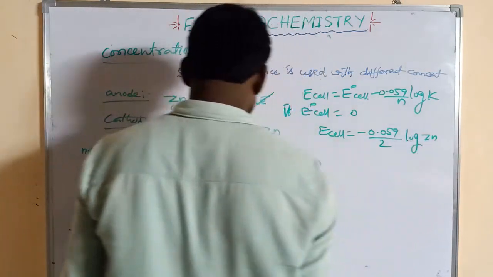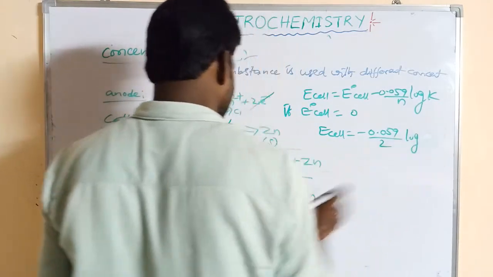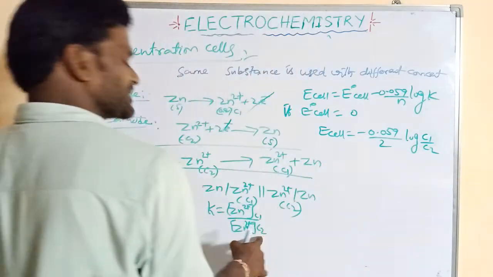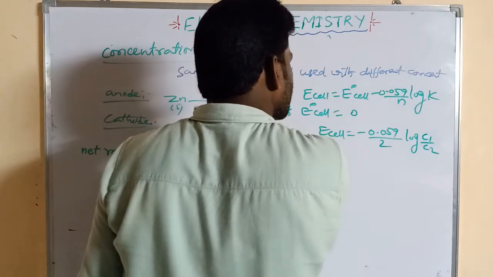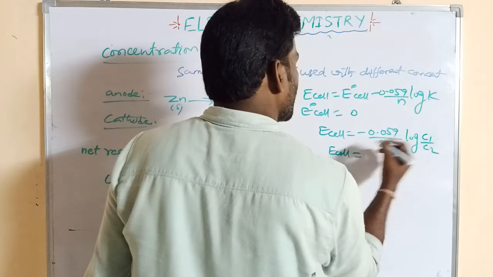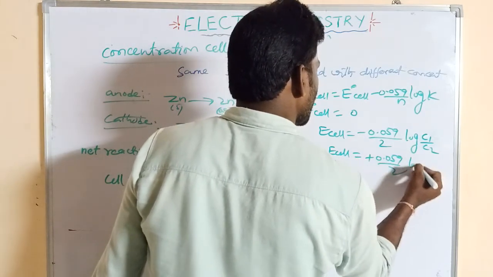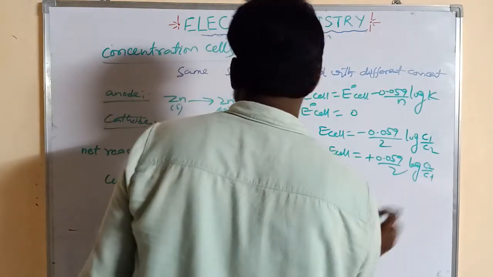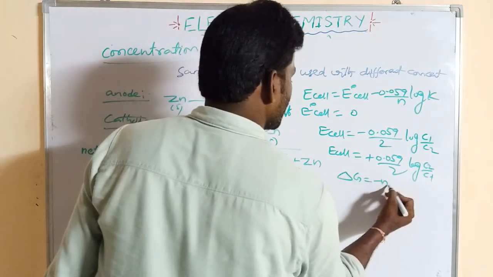Zn2+ is C1 concentration by Zn2+ at C2 concentration, C1 by C2. So this equation can also be written as E cell is equal to plus 0.059 by 2 log C2 by C1. So we know that delta G is equal to minus nFE.